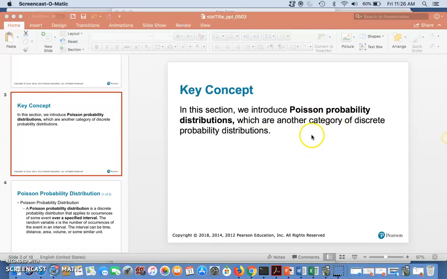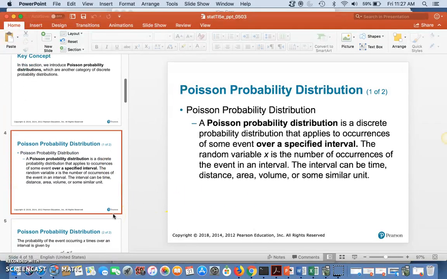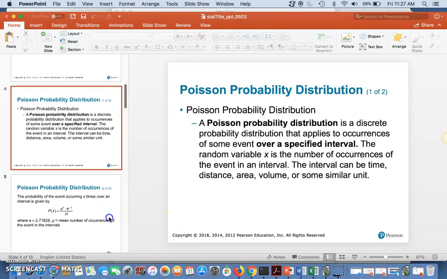Okay, quickly reviewing these PowerPoints. The Poisson probability distribution is another category of discrete probabilities. The Poisson distribution is a discrete probability distribution that applies to occurrences of some event over a specified interval. The random variable x is the number of occurrences of the event in a particular interval. The interval can be time, distance, area, volume, or some similar unit.